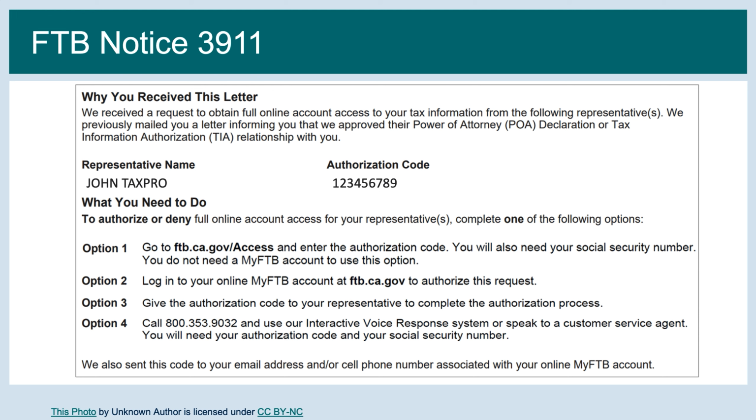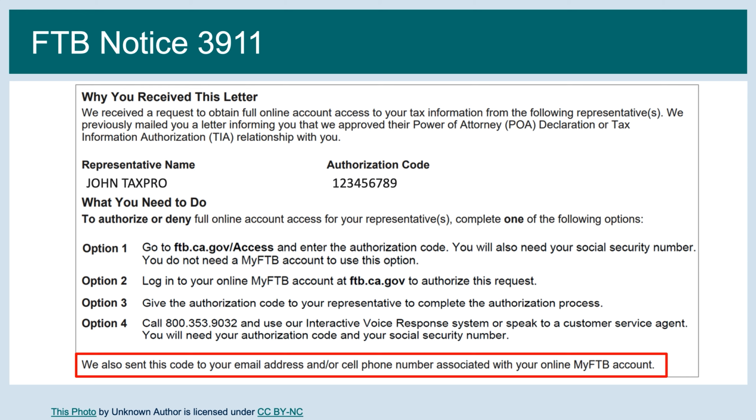In addition to mailing this notice to the taxpayer, if the taxpayer has a MyFTB account, we will also send an email and/or text message based on their MyFTB contact preferences. If for any reason this notice is lost, damaged, or expired, the taxpayer can call our general hotline and request a new 3911 be issued.